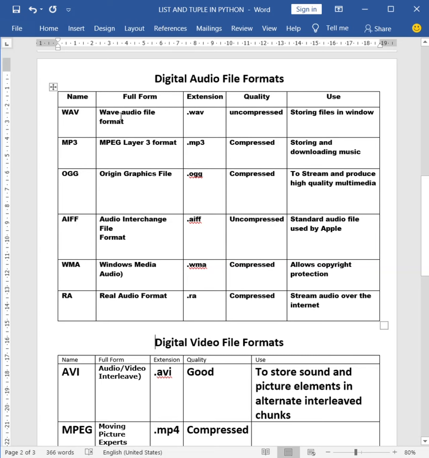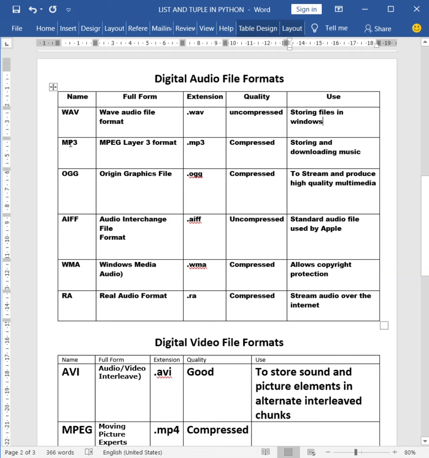WAV. The full form of WAV file is WAV audio file format. All the WAV files will be having the extension .wav. It's an uncompressed file. Since it is an uncompressed file, the file size will be more. It is used for storing files in Windows operating system.